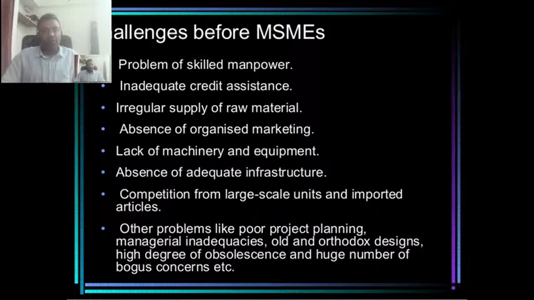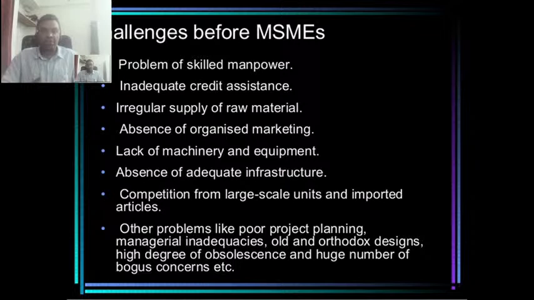Okay, well said. We know MSME is there, and we have to discuss MSME's advantages. Why are people not opting for MSMEs, or why is MSME not able to take off? Why are they not reaching that level? There are certain challenges which MSMEs face, so let's see those challenges.